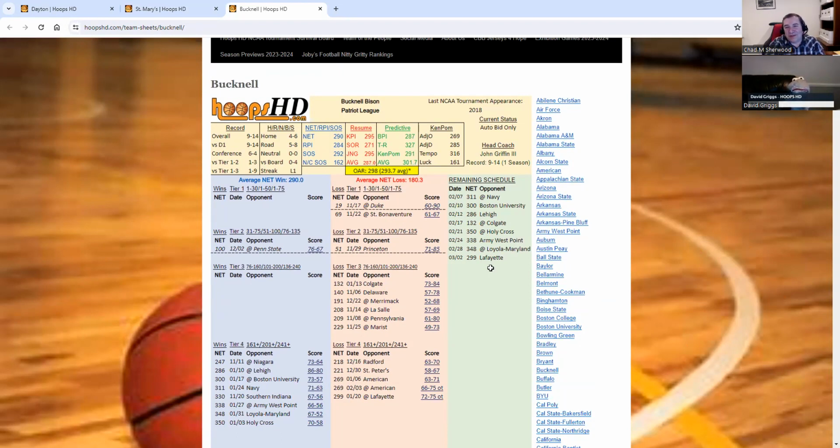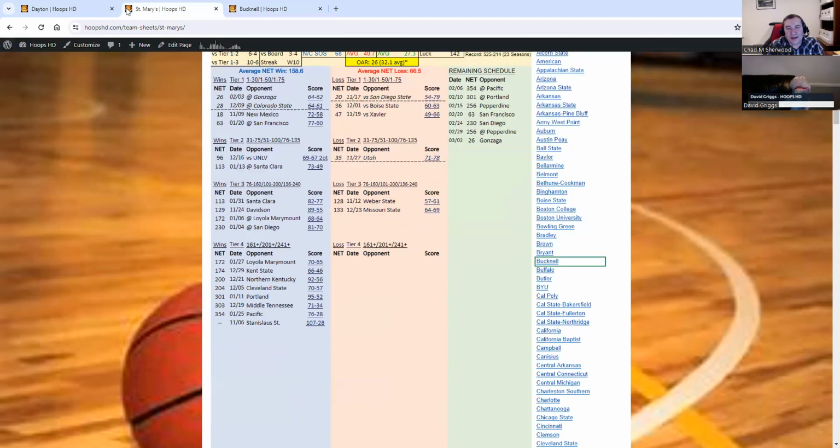It just wasn't possible for us to get two team sheets on the screen at the same time. But feel free to open up multiple tabs. You can click back and forth.